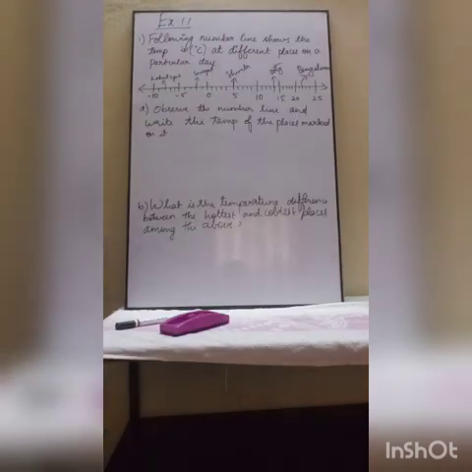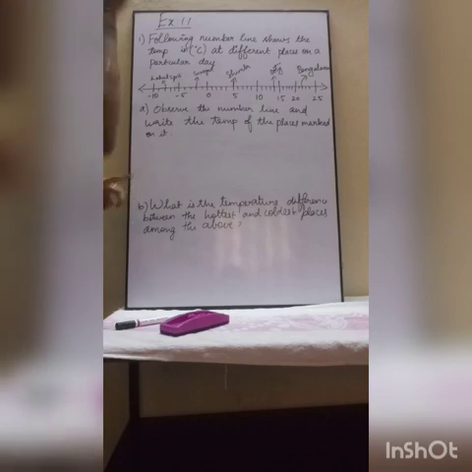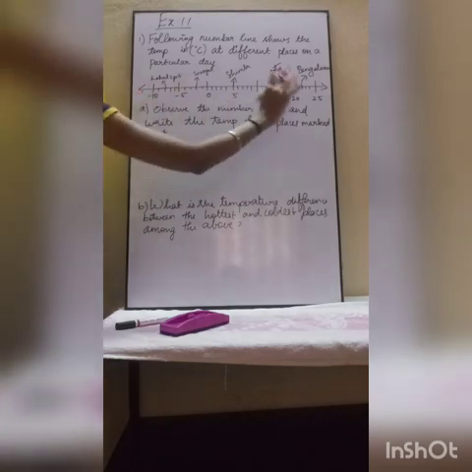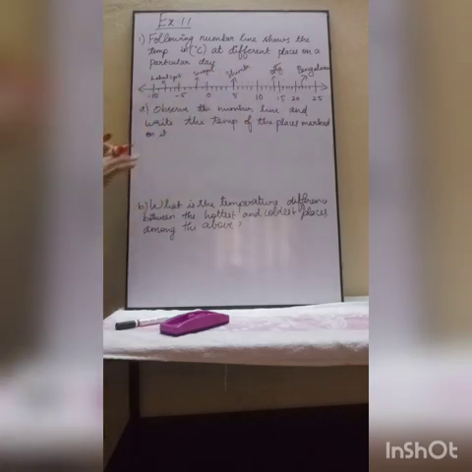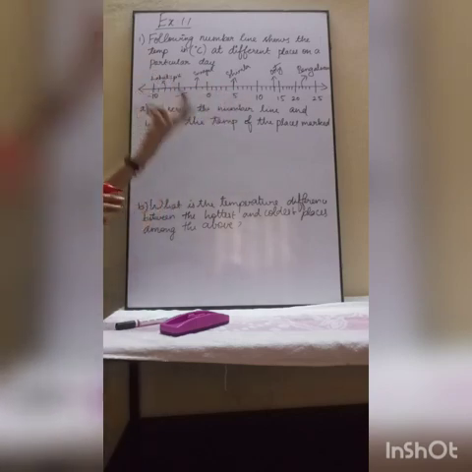Now we are going to deal with exercise 1.1. In that, our first problem is: the following number line shows the temperature in degrees Celsius at different places on a particular day. Here this is one number line. While seeing itself, you can know that this is a number line, and this number line shows the temperature of certain places.